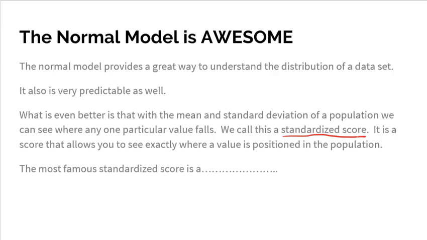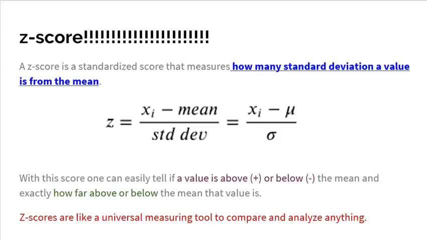All right. It is a score that allows you to see exactly where a particular value's position is. Now, there's a couple different types of standardized score, but the most famous standardized score is, drumroll please, a Z-score. And I'm not really quite sure, to be quite honest, why we call it a Z-score. What I like to say is it's because it's a standardized score, right? And we couldn't call it an S-score because we're already using S for standard deviation, so we went with Z. Maybe I'm completely off base on that, but who cares?